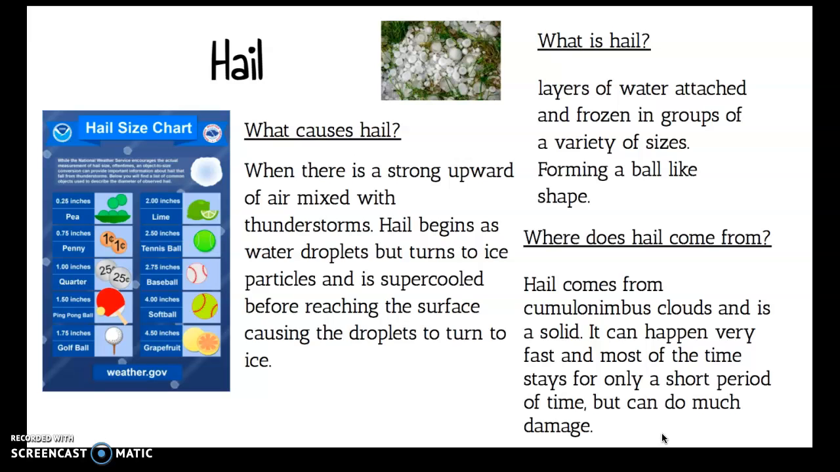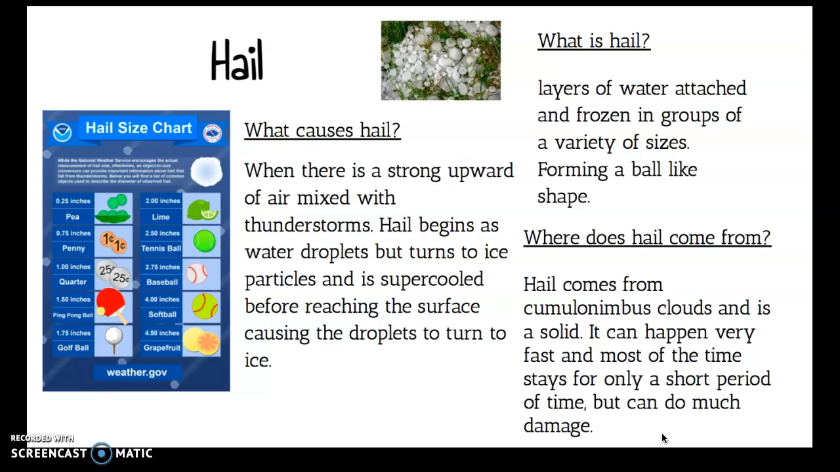Hail. What causes hail? When there is a strong upward of air mixed with thunderstorms, hail begins as water droplets, but turns to ice particles and is super cold before reaching the surface, causing the droplets to turn to ice. What is hail? Layers of water attached and frozen in groups of a variety of sizes, forming a ball-like shape.